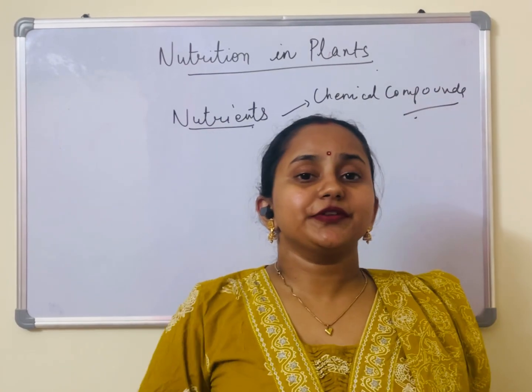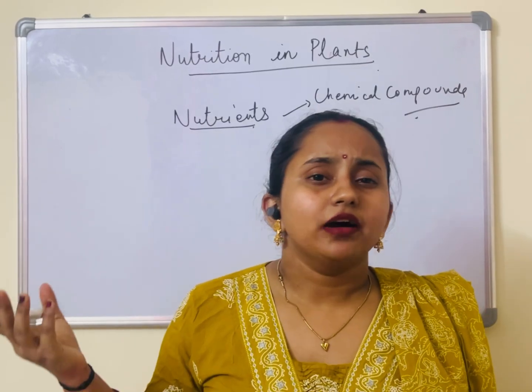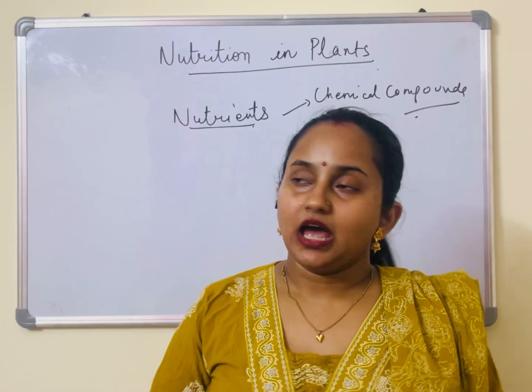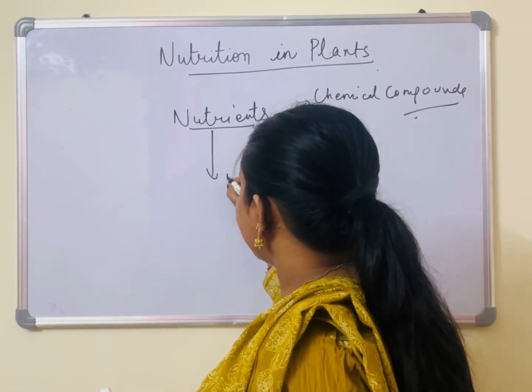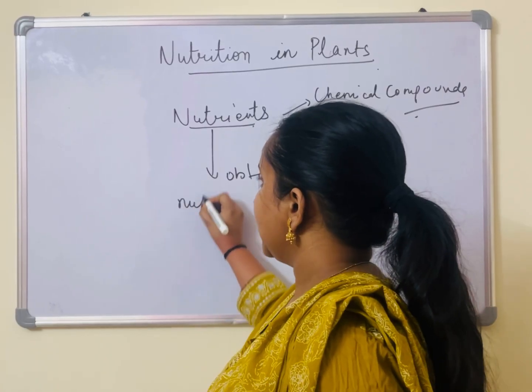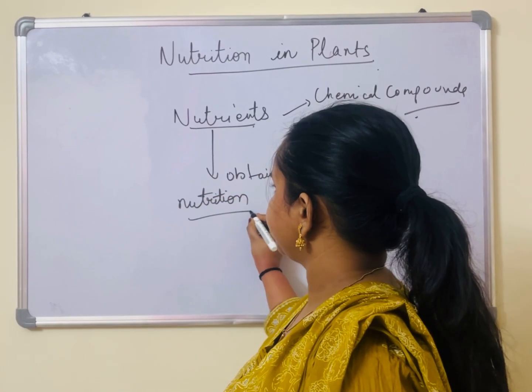They are present in our foods like fats, carbohydrates, protein, vitamins, which are very essential for us. And when our body obtains them for the process of growth and development, that process is called nutrition.